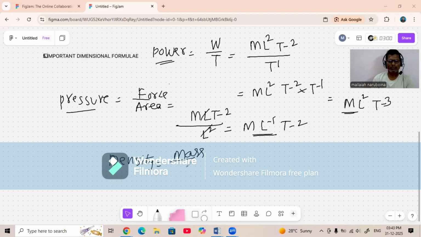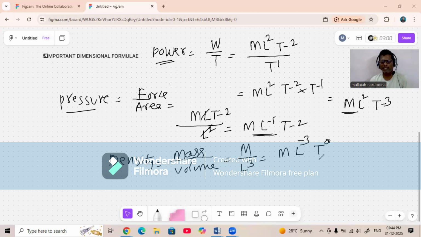Next, mass by volume. If we divide mass by volume, we get density. The dimensional formula of mass is M. Volume is length into breadth into height, that means 3 dimensions, L into L into L, that is L cube. So you write M, L cube, and L to the power of minus 3. Next, T power 0. T is missing. If any dimension is missing, you can put 0 as the power of that letter.